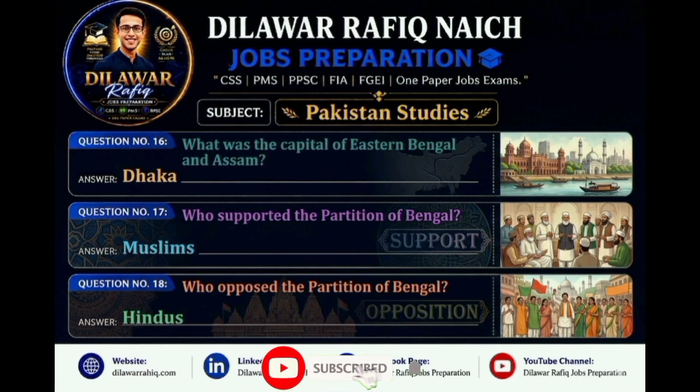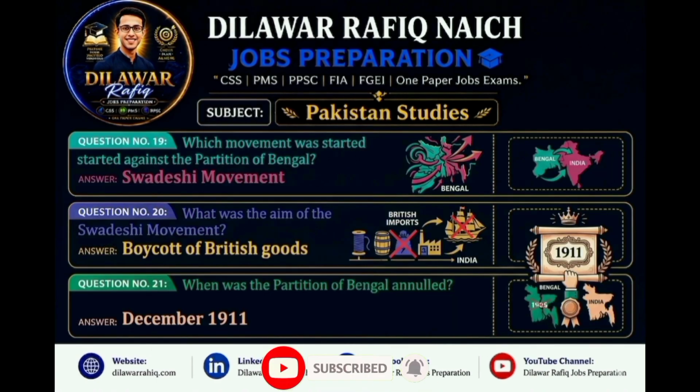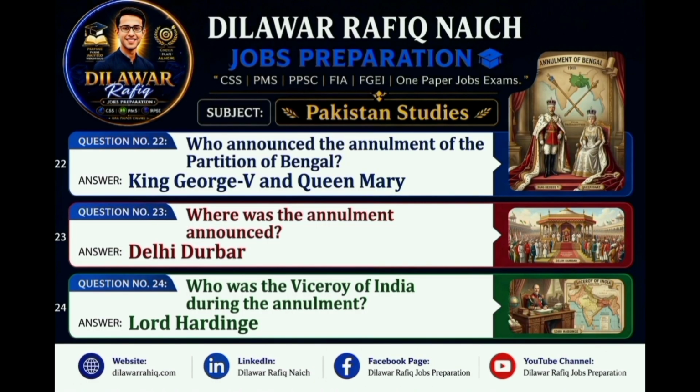Question 18. Who opposed the partition of Bengal? Answer: Hindus. Question 19. Which movement was started against the partition of Bengal? Answer: Swadeshi movement. Question 20. What was the aim of the Swadeshi movement? Answer: boycott of British goods. Question 21. When was the partition of Bengal annulled? Answer: December 1911.